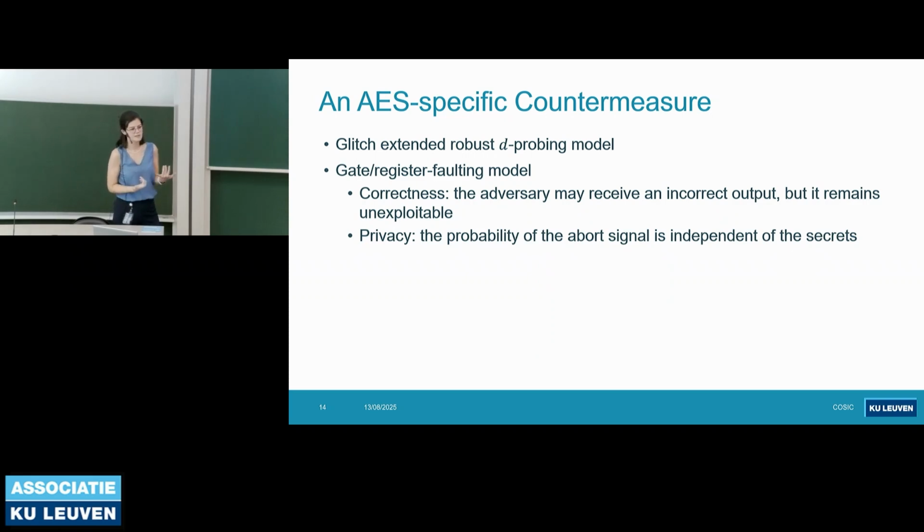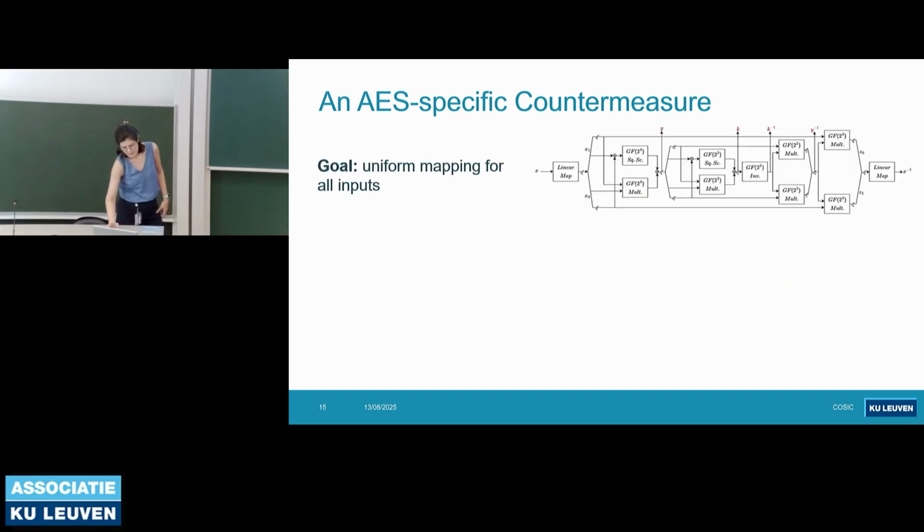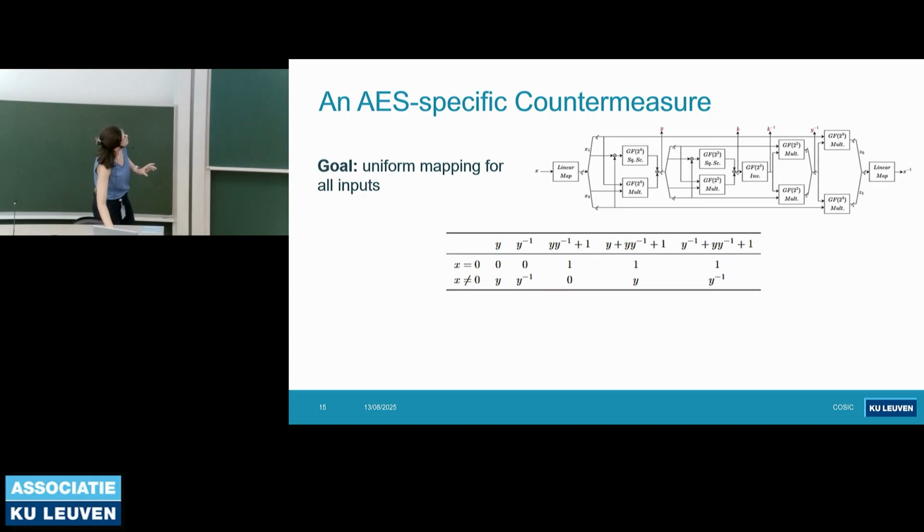The previous definition stays the same, and the probability of the abort signal is independent of the secrets of the circuit. And now the goal in this countermeasure is to derive a uniform mapping for all inputs. So we are not going to have different mappings for 0 and non-zero inputs. First, let's look at this table that is derived from the values that appear in the S-box inversion.